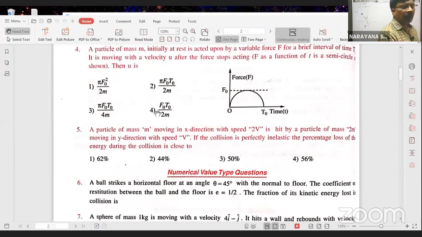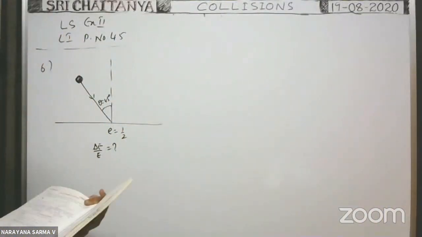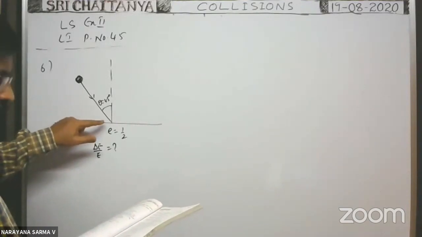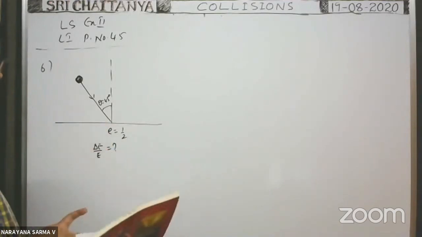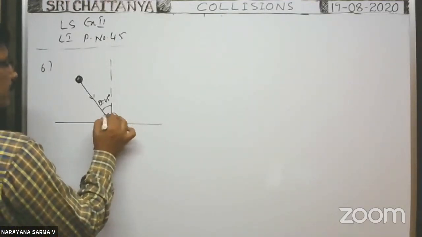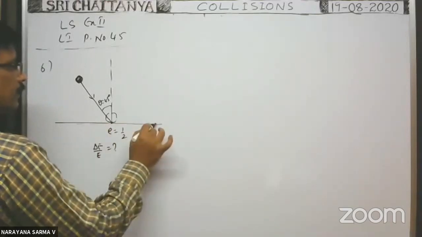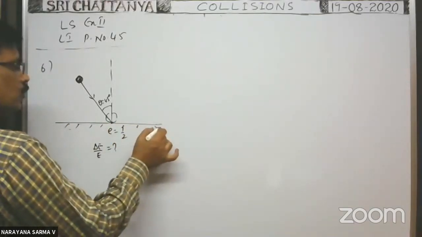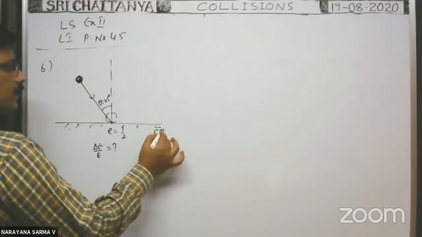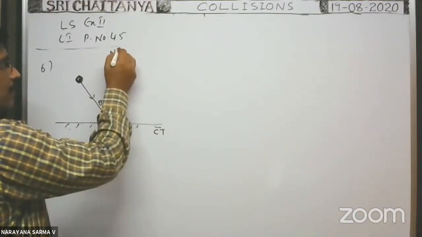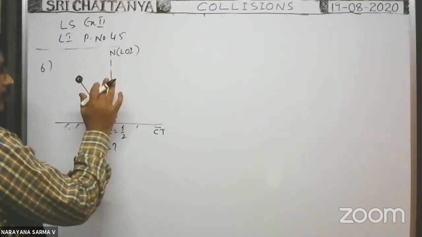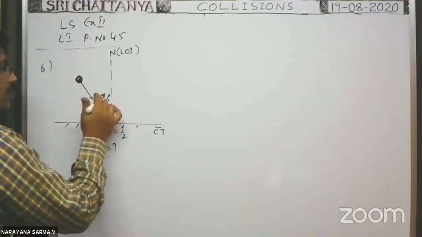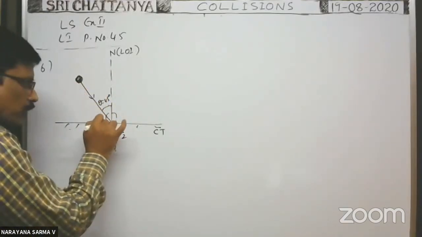Okay. Now all of you see the board. Here, a ball strikes a horizontal floor at an angle 45 degrees with a normal to the floor. So whenever the particle strikes at this point, then at this point of contact, you draw a common tangent. Common tangent is the floor only. So perpendicular to common tangent is in this direction, normal is in this direction. That normal is the line of impact. So normal to the inclined plane, that means that is vertical in the diagram. With vertical, the ball makes an angle 45 degree, and with this angle, it makes collision with the floor.